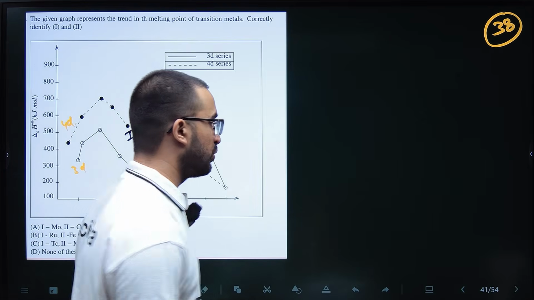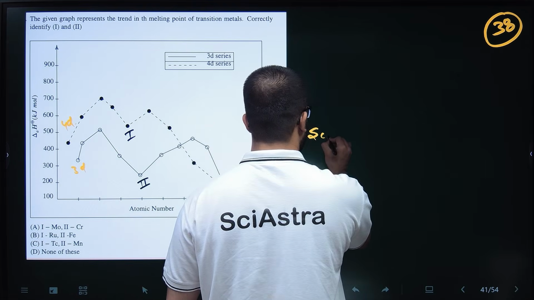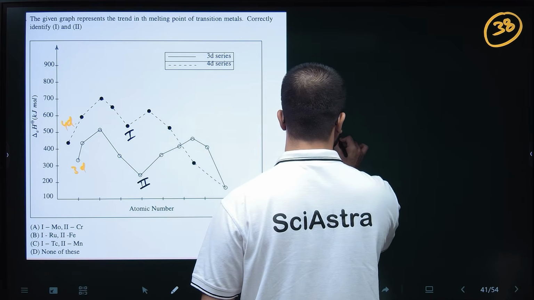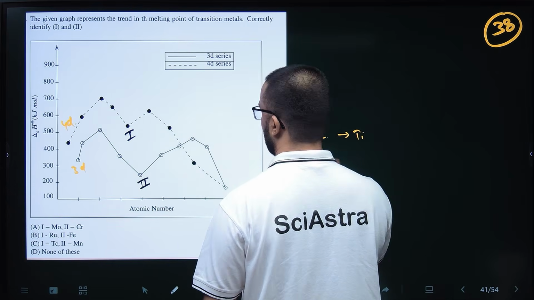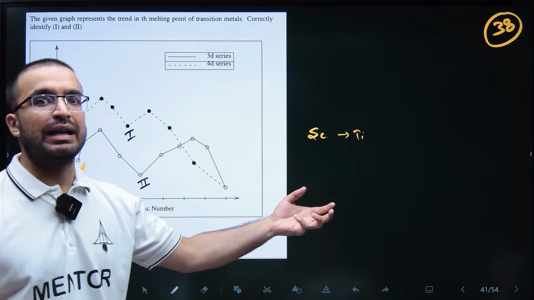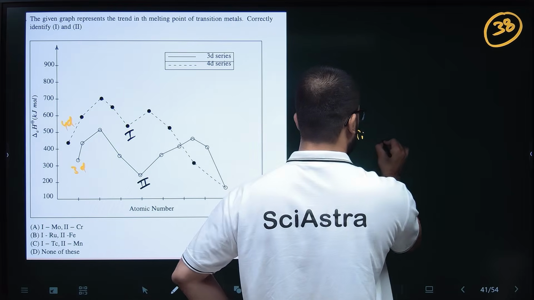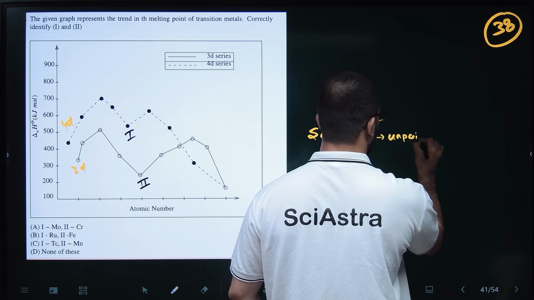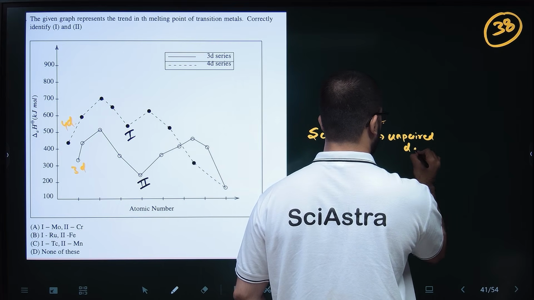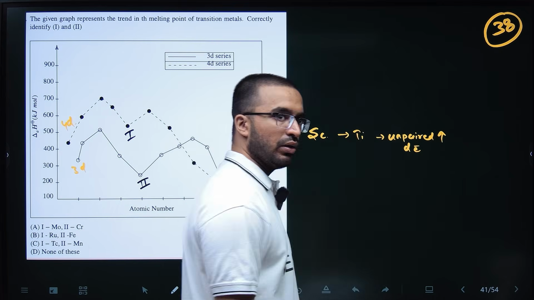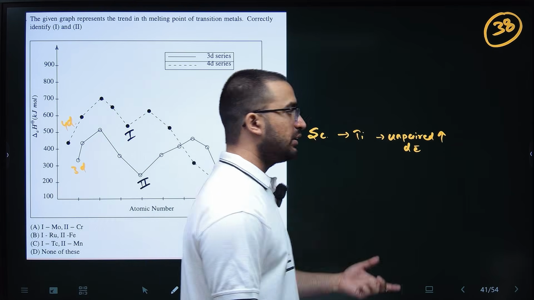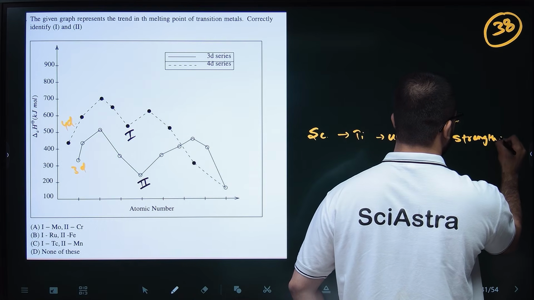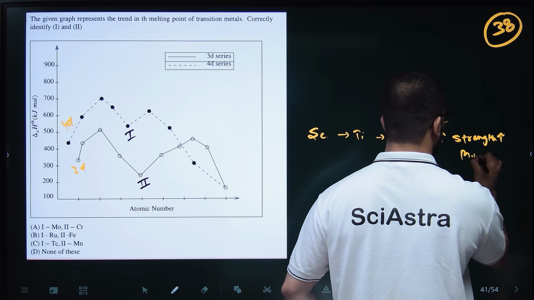As you go along the series, for example from scandium to titanium to vanadium, your unpaired d electrons increase, so metallic bond strength increases. This means the melting point also increases.